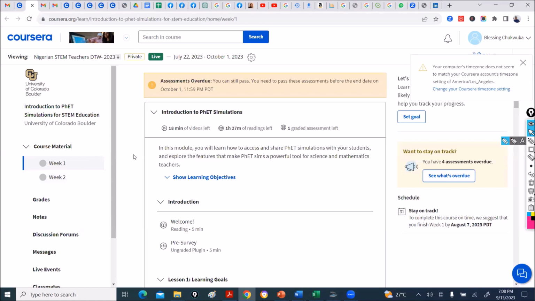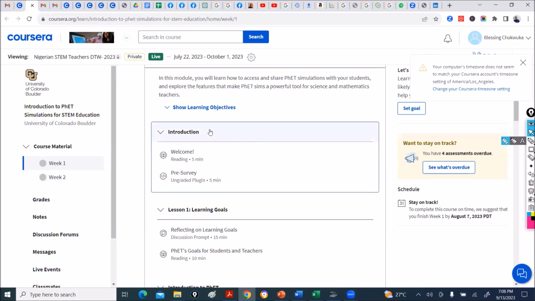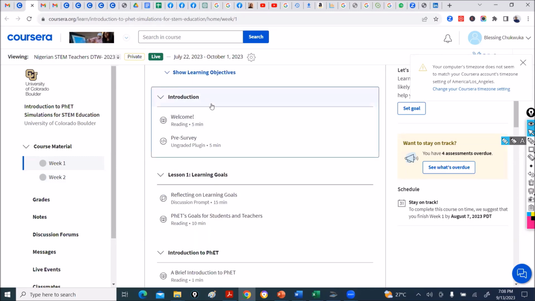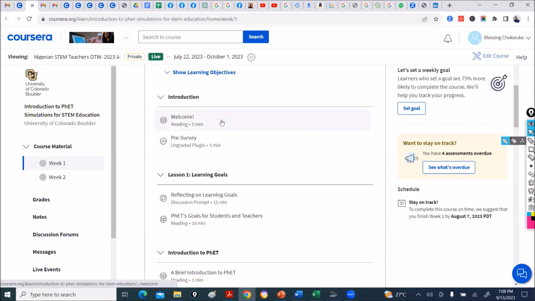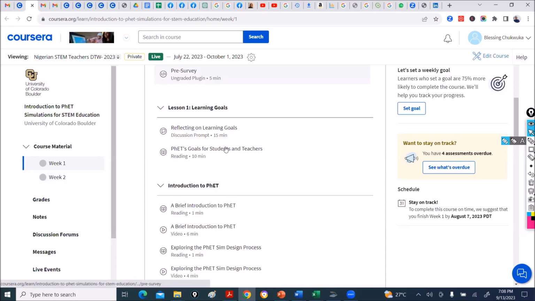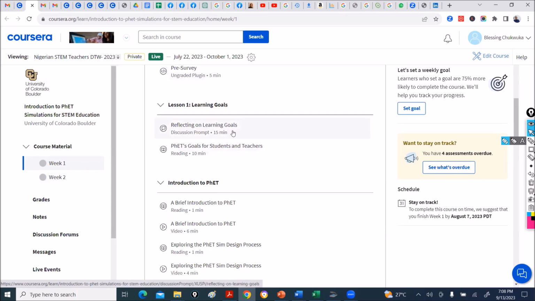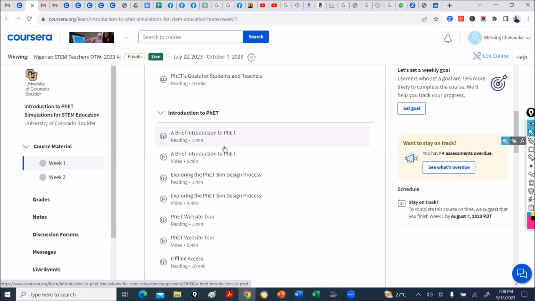In introduction here, it is week 1 and week 2. You have to work on these 2 modules, week 1 and week 2, in a week. These are the things that you should go through. It's like an interactive, self-paced course. You go here, you read. There's some reading here, discussion prompts reading. There are also some videos: read for 1 minute, watch a video 6 minutes, explore 1 minute.